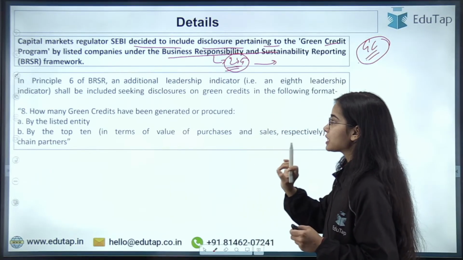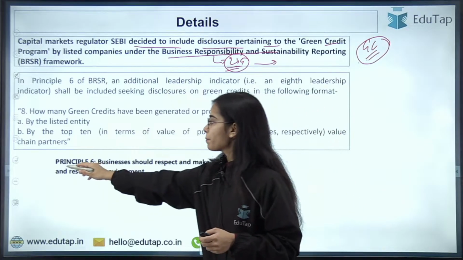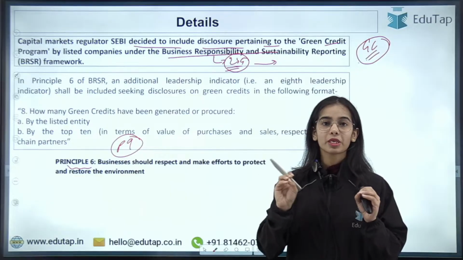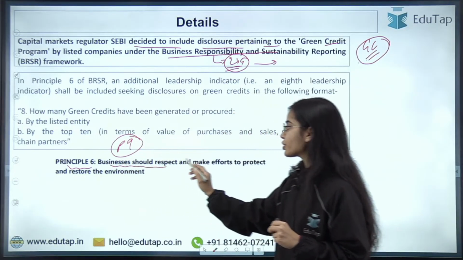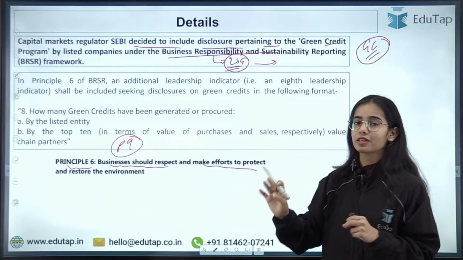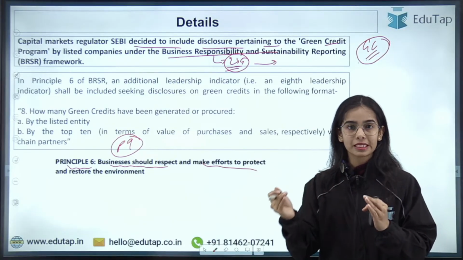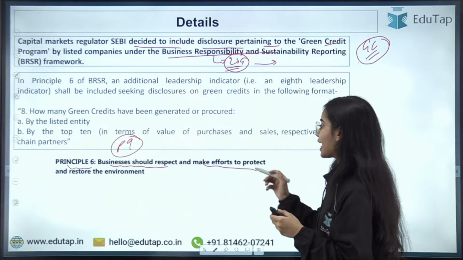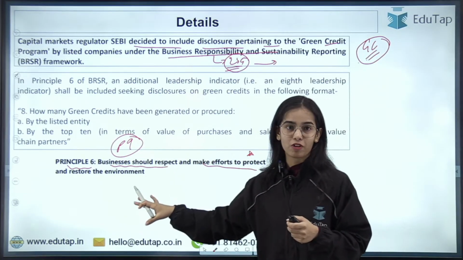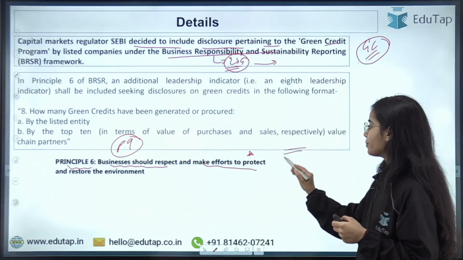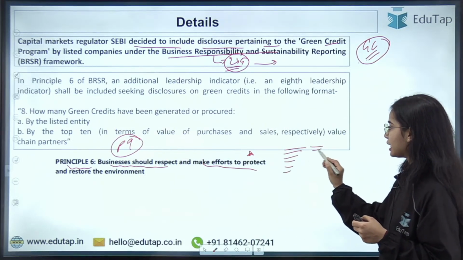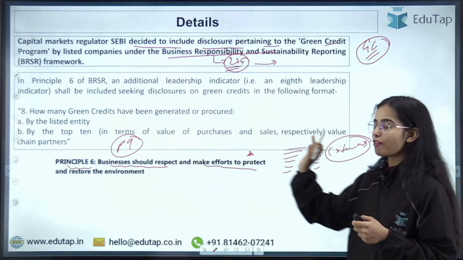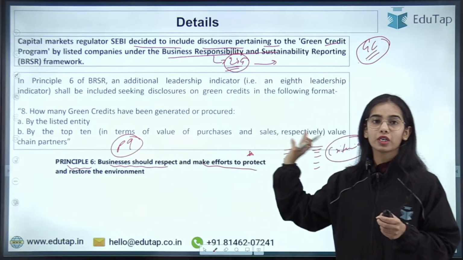Okay, so in principle 6 of BRSR, I have told you that there are in total 9 principles of BRSR. Under principle 6, that is, businesses should respect and make efforts to protect and restore the environment. Under this principle, there are certain norms that have to be followed, certain criteria that show whether you have followed this principle 6 or not.